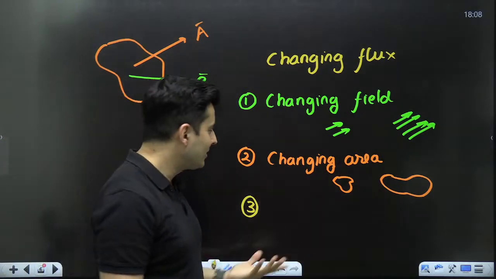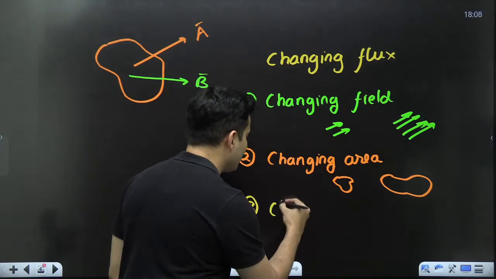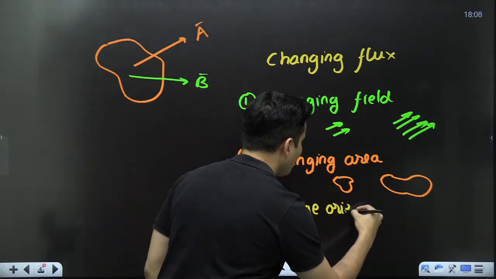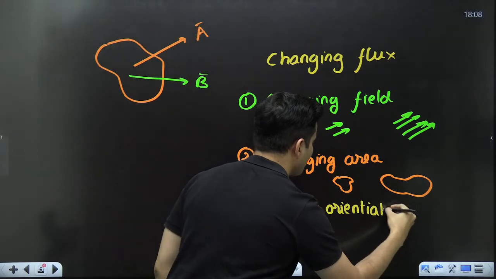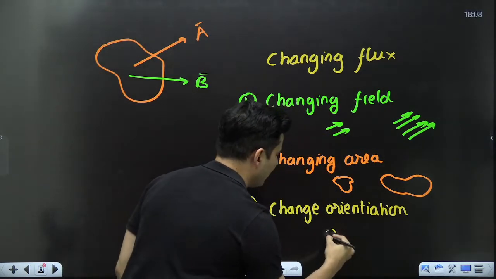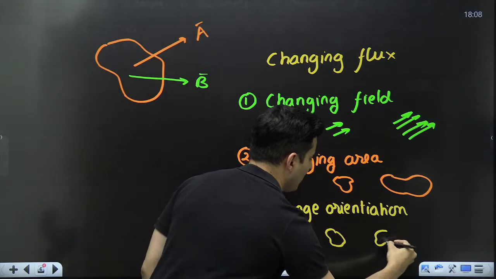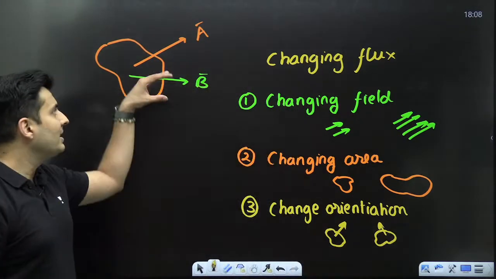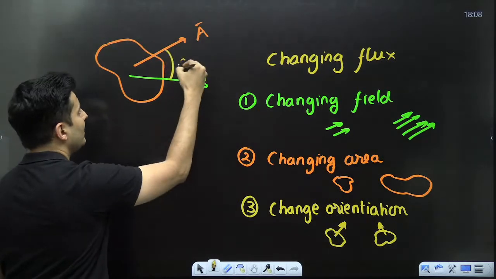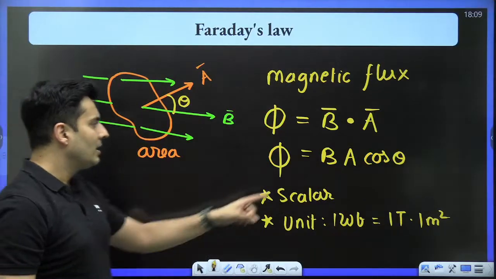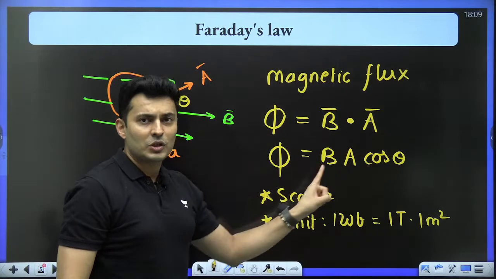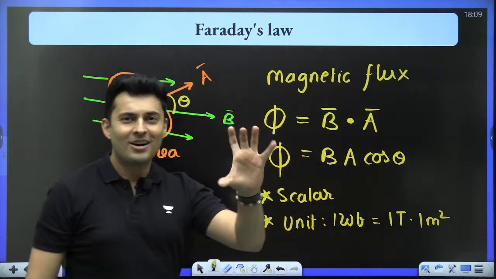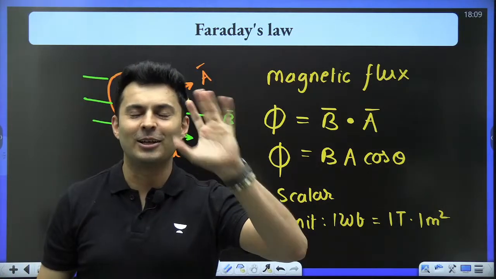Awesome, yaar. Obviously, by changing the angle, you change the orientation. Basically, imagine the loop was pointing here, then you make it point here. So the area vector will change direction. Obviously, theta will change, and you can see that the value of the flux will change. So either you change B, or you change the area, or you change the orientation, that is basically the angle.